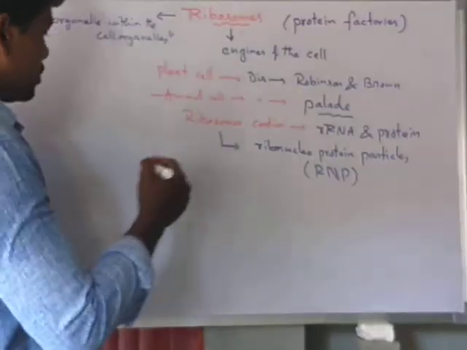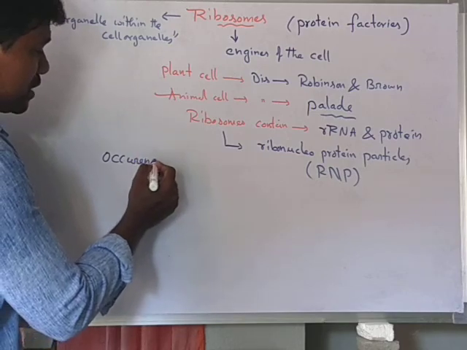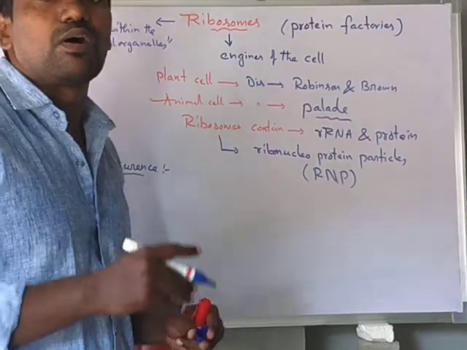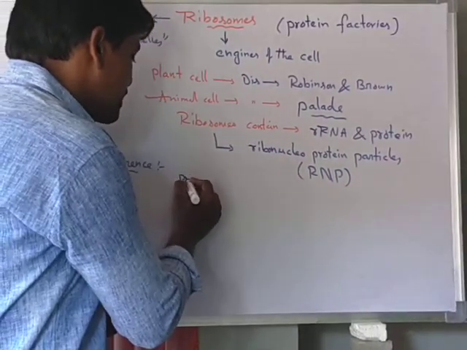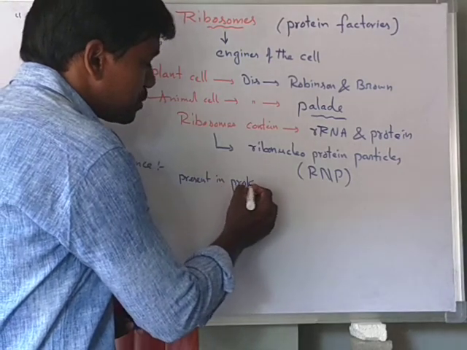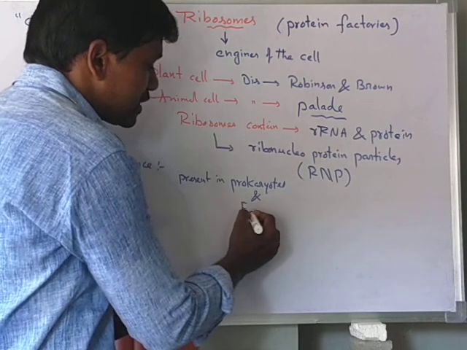Now we know the occurrence of the ribosomes. They are present in all types of cells, that is, in prokaryotes and eukaryotes.